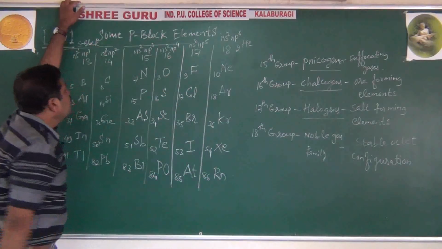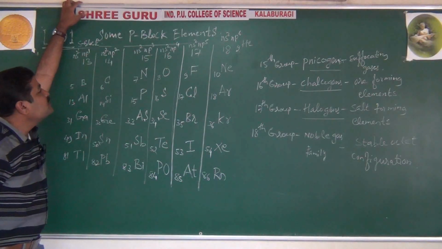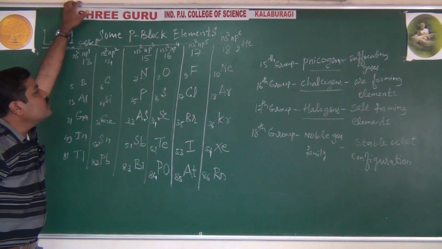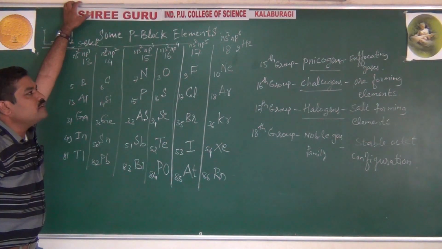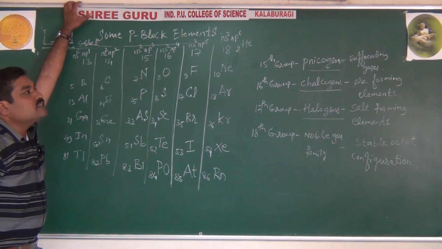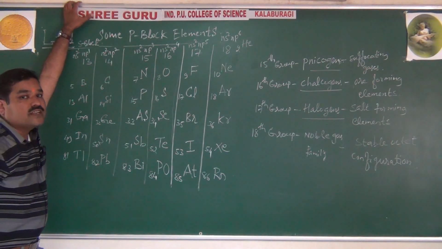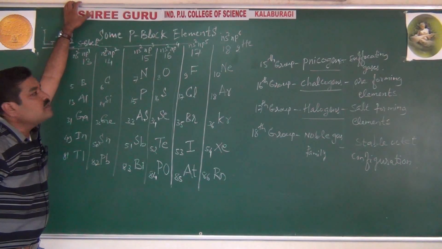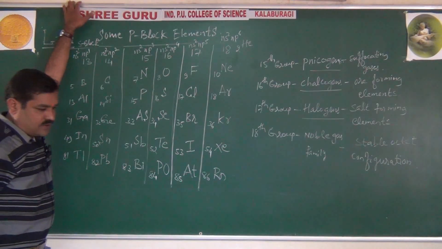Like this, the individual electronic configuration for 13 is ns2 np1. Okay. Then for 14 group ns2 np2, 15 group ns2 np3, 16 group ns2 np4, 17 group ns2 np5 and 18 group ns2 np6. That's how the octet configuration completes 8 electrons in the outermost orbit. Please remember. Okay. That's why, what are p block elements?